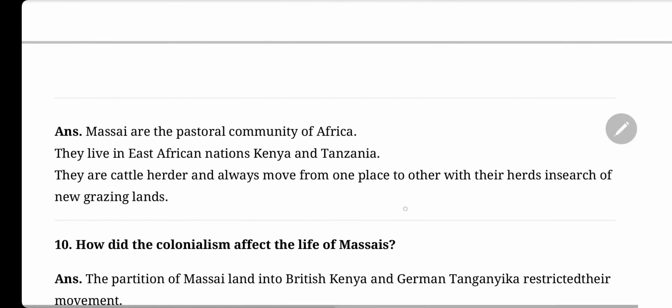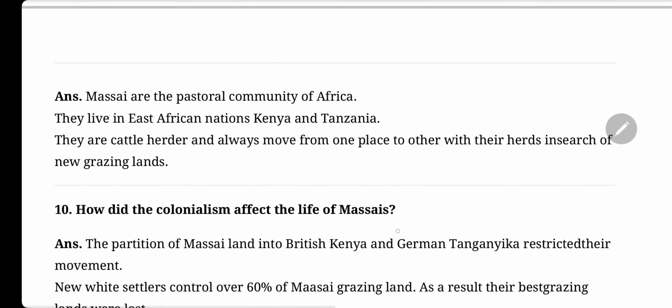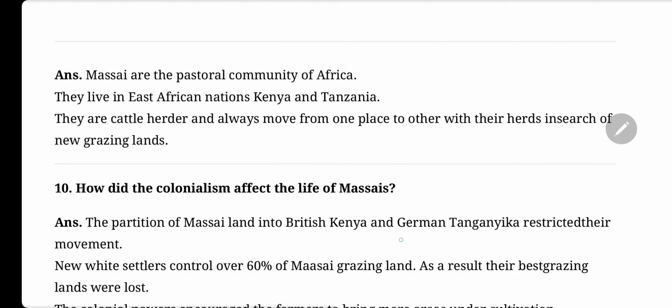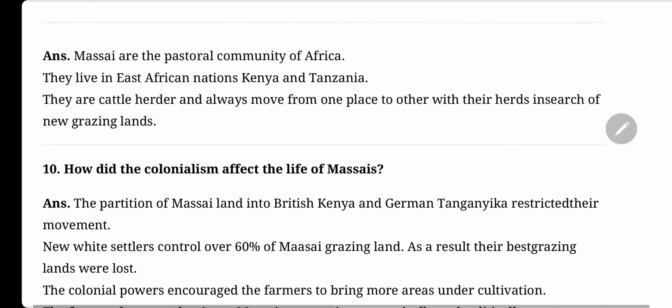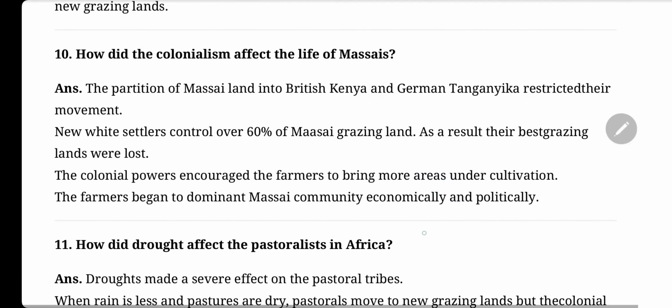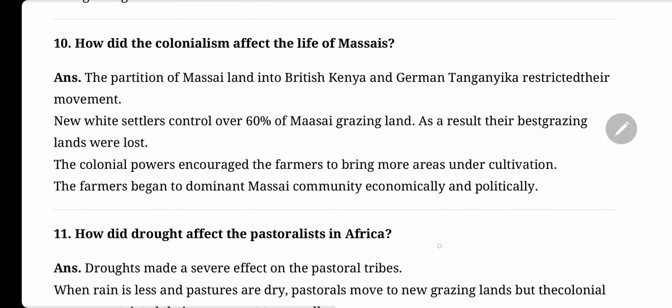Who are Maasais? Maasais are the pastoral community of Africa. They live in East African nations Kenya and Tanzania. They are cattle herder and always move from one place to another with their herds in search of new grazing lands.